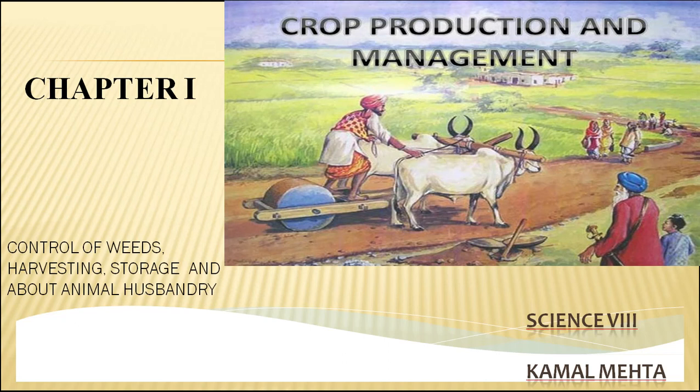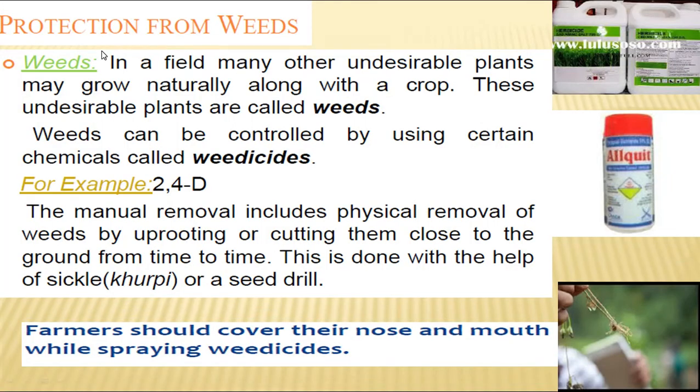Good morning, students. Today we are moving further to discuss the remaining steps in cultivation of crops. But before moving further, we have discussed in the previous classes the different steps involved in cultivation, like preparation of soil, sowing of crops, addition of manure and fertilizer, and the irrigation methods, the different ways by which water is supplied to the crops at regular intervals. Let's discuss the next step, that is protection of crops from weeds.